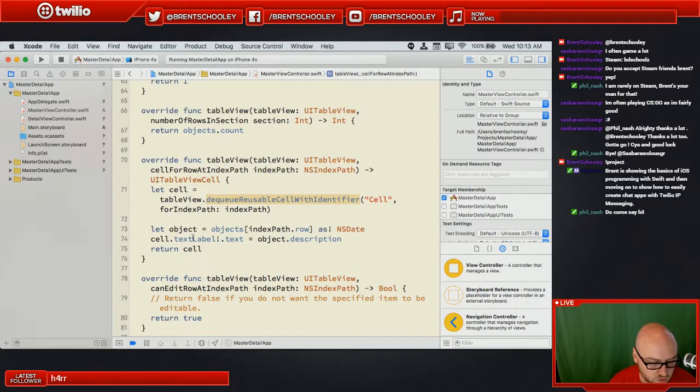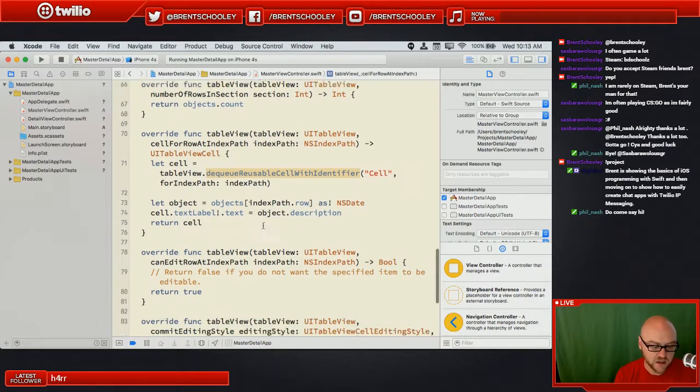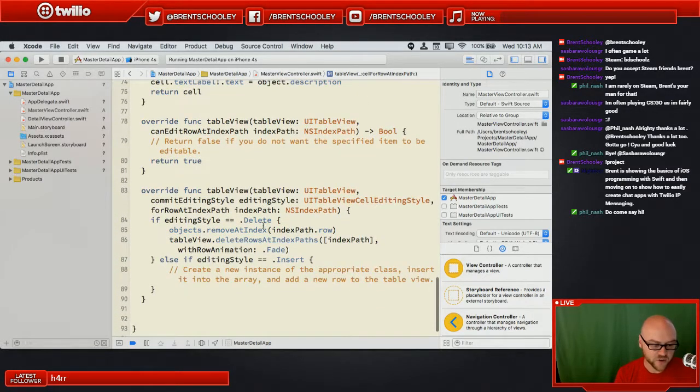So we're going to pull out dates, and we're going to set the text label on the cell to that object's description, which in this case, since it's a date, it's going to be that long date string format. And then we return the cell, and the table view displays it. And then they've got a bunch of other ones set here.